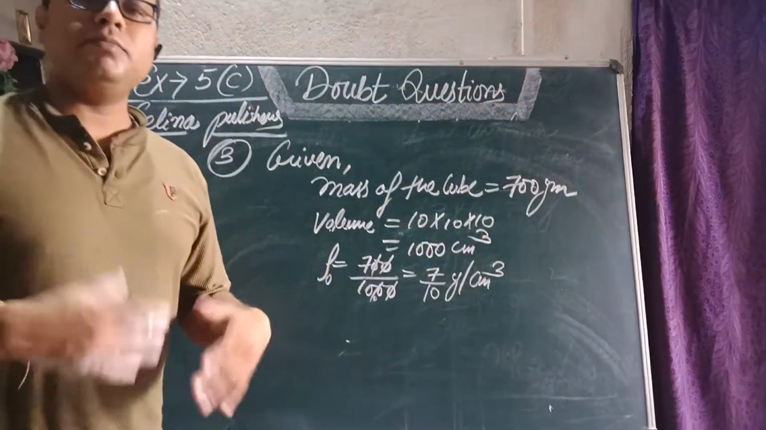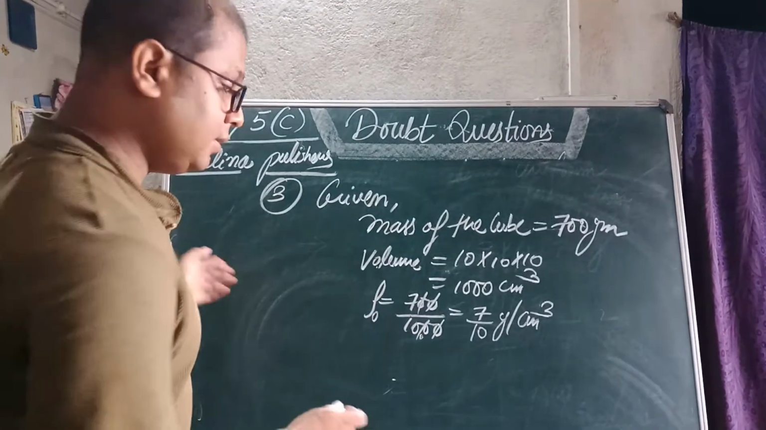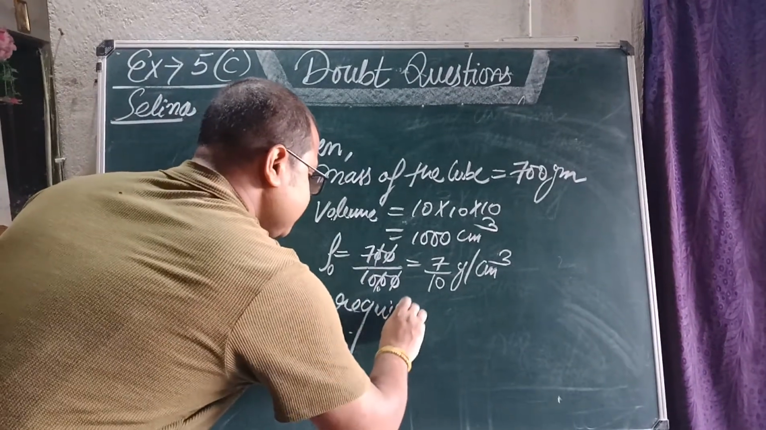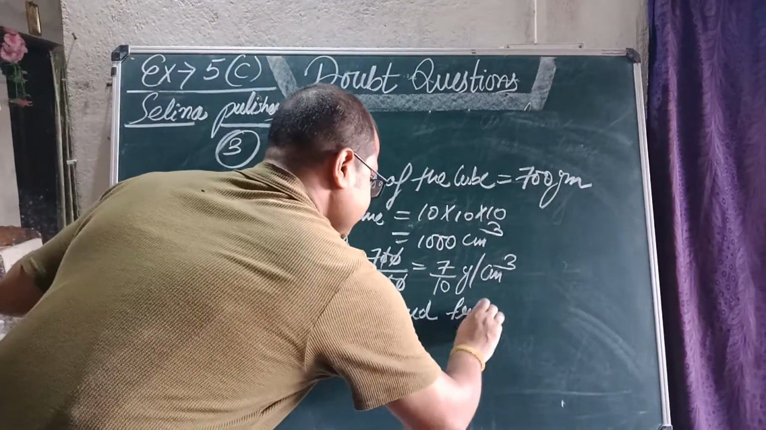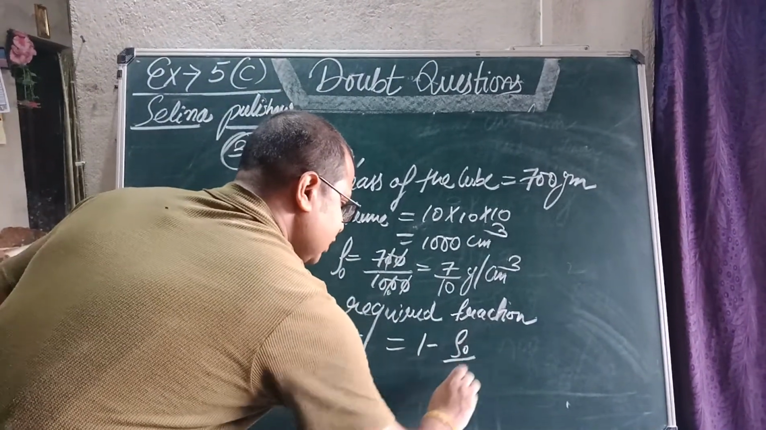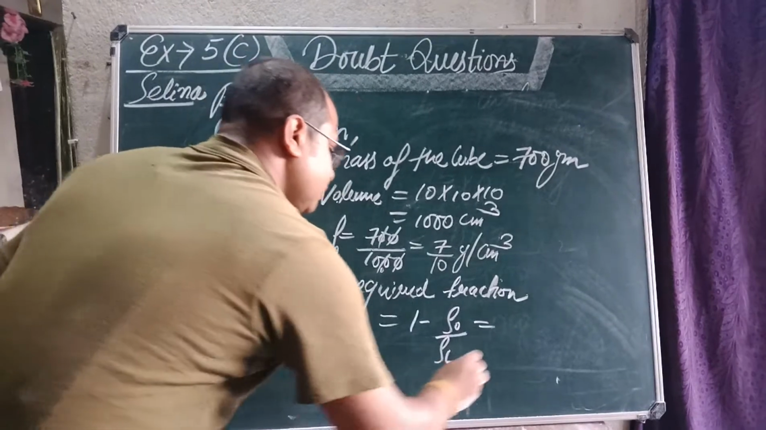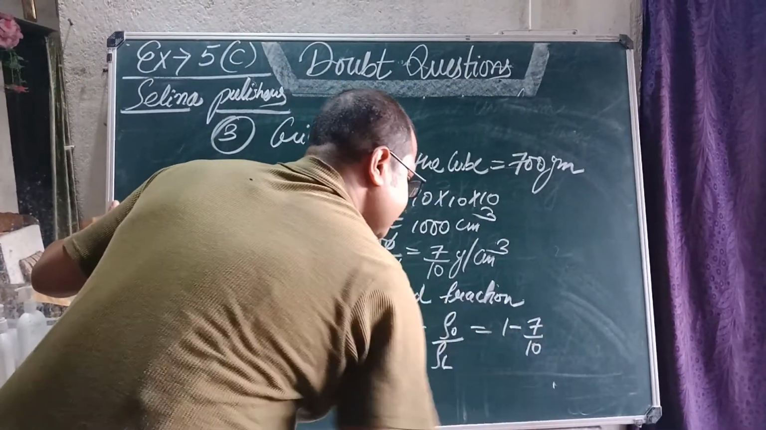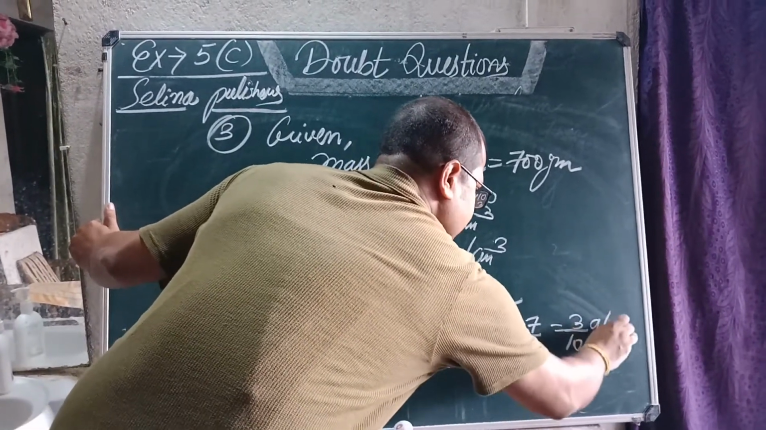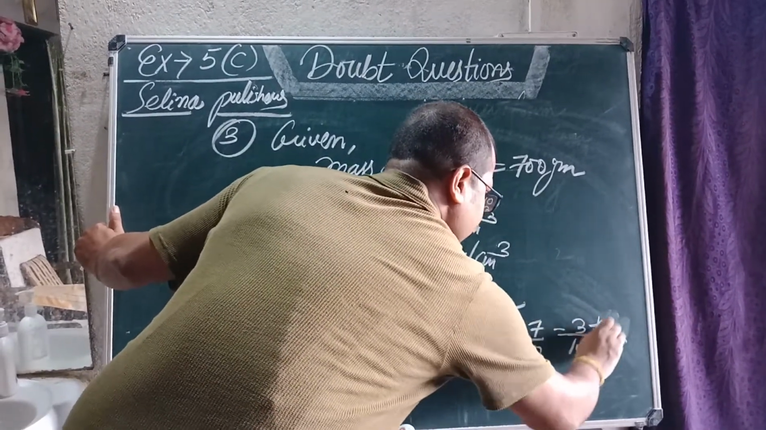Okay, now the question is asking what fraction, what part of this particular cube is remaining outside the water. So the required fraction is equal to 1 minus density of the object by density of the liquid, or the value we have got here. So it is 1 minus 7 by 10, which will give you 3 by 10. Sorry, 3 by 10th part, I would say.